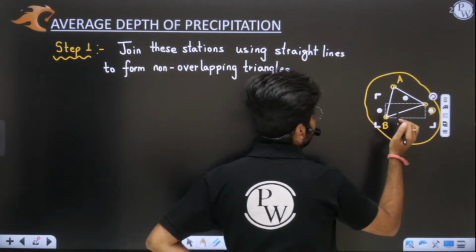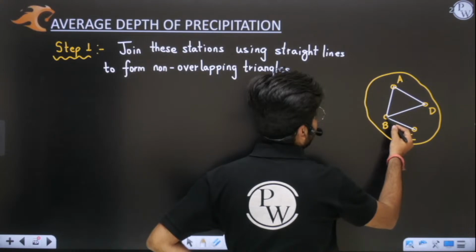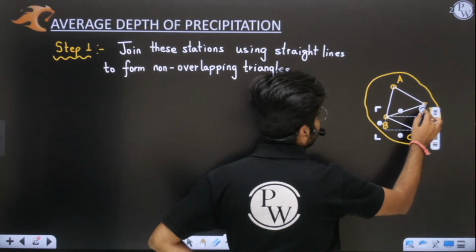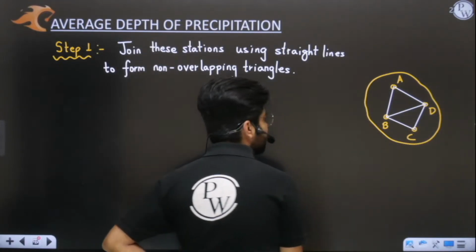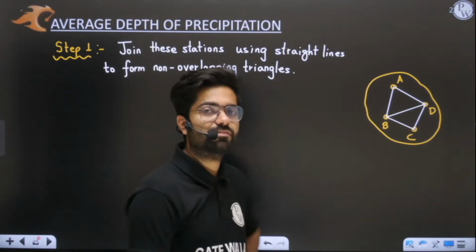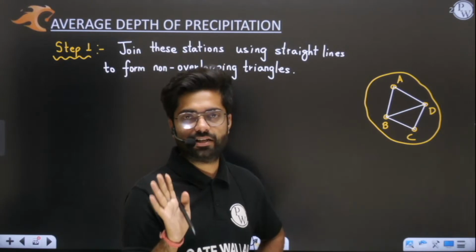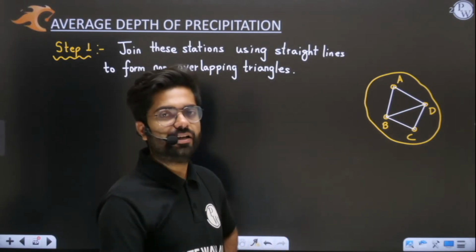We will join this by this. Okay, like this we have to join it. I hope this is very, very clear to you how we will join. So, sir, what we have done here is we have joined stations using straight lines and formed triangles.